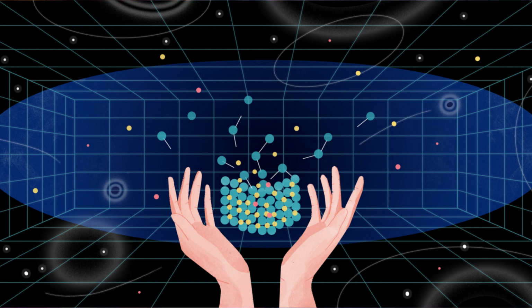Non-reductionism: emergent phenomena challenge reductionist approaches that seek to explain complex systems by breaking them down into simpler components. Instead, emergent properties emphasize the importance of studying systems holistically to understand how interactions between components give rise to novel behaviors.